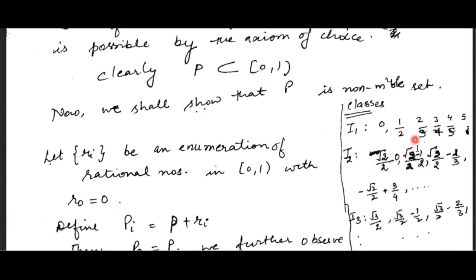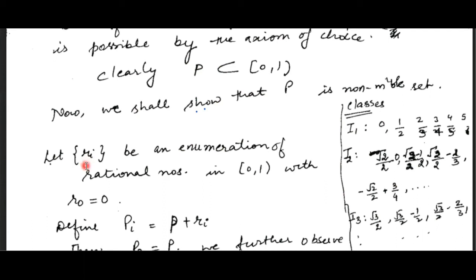If a number is greater than that, discard that number. Similarly I3. Now if you consider any two elements from the same equivalence class, their difference is rational. But if you pick any element from I2 or from I3, their difference is irrational. Any element from I1 and I2, their difference is irrational. So in this way we can partition the interval I, and now we choose exactly one element from each equivalence class: from I1 exactly one, from I2 exactly one, from I3 exactly one, and we call that set P. And now we will prove that set to be a non-measurable set.